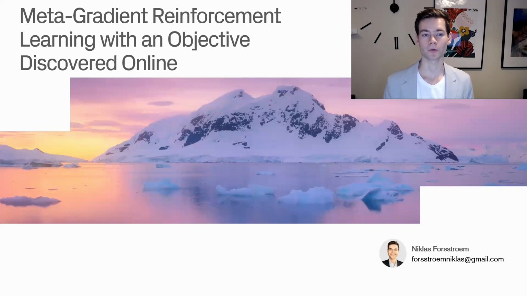Today we're going over a paper called Metagradient Reinforcement Learning with an Objective Discovered Online. Similar to what we talked about last time, this is a paper on metagradient reinforcement learning. Basically, what the metagradient framework allows us to do is to consider not only the updates to an agent, but also how we teach the agent to teach itself. So it's a higher level of abstraction, you could say, from the learning of the agent.